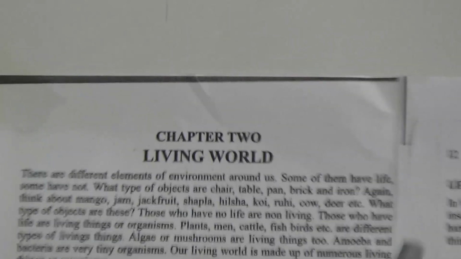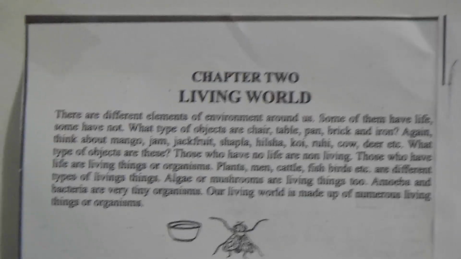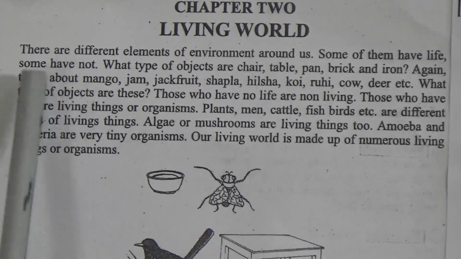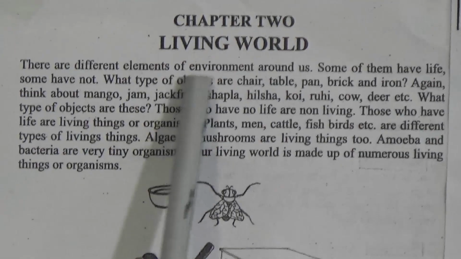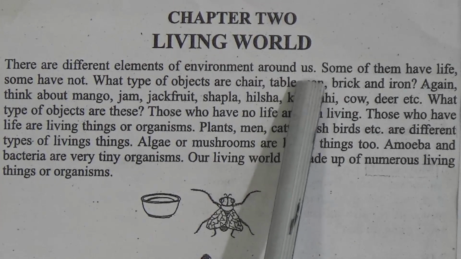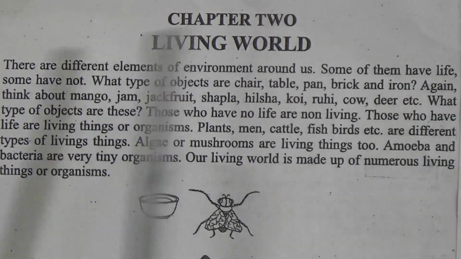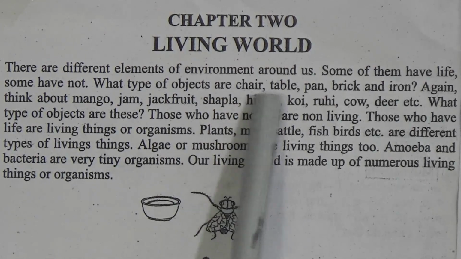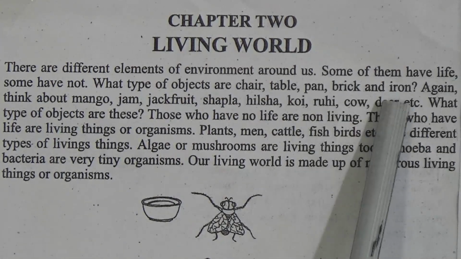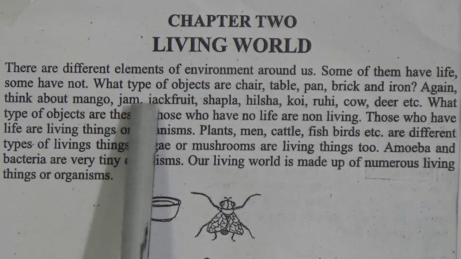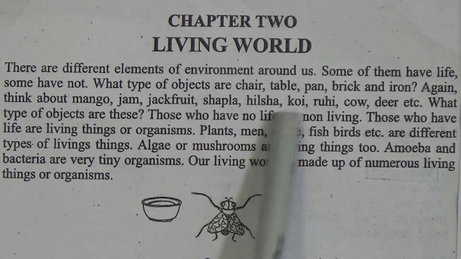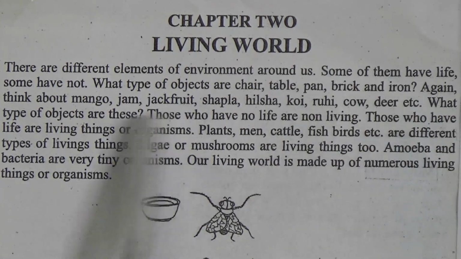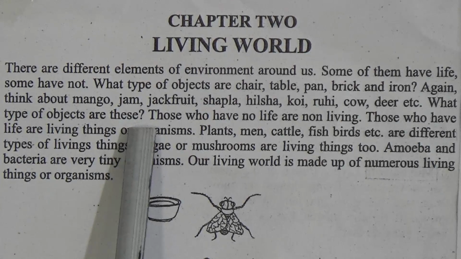Chapter 2. The name of Chapter 2 is Living World. Now we will discuss the chapter. There are different elements of environment around us. Some of them have life, some have not. What type of objects are chair, table, pen, brick and iron? Again, think about mango, jam, jackfruit, shabla, hilsha, koi, rui, cow, deer, etc. What type of objects are these?